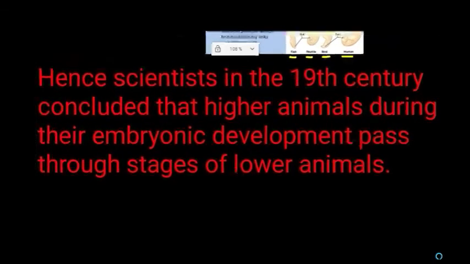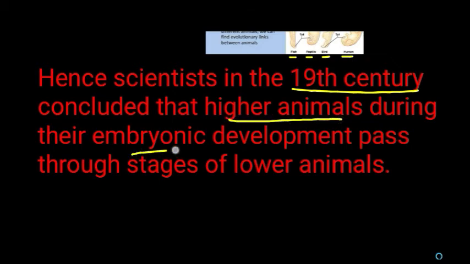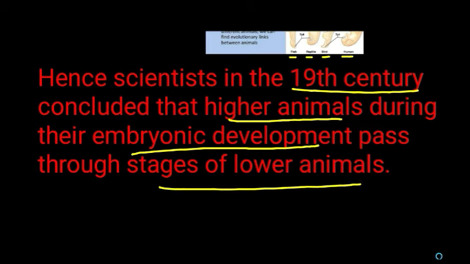Because of this, scientists in the 19th century concluded that higher animals during embryonic development pass through the stages of lower organisms, that is, the embryos undergo the characteristic features of lower organisms.